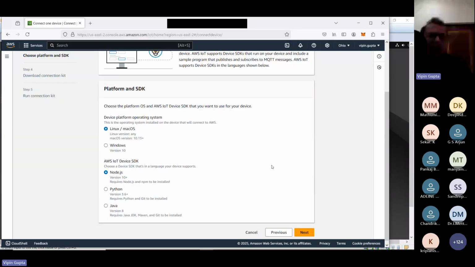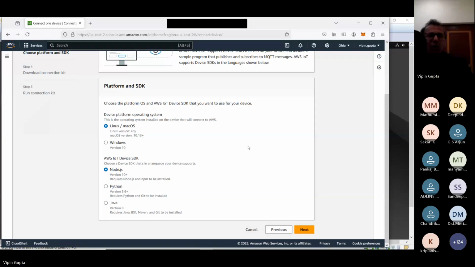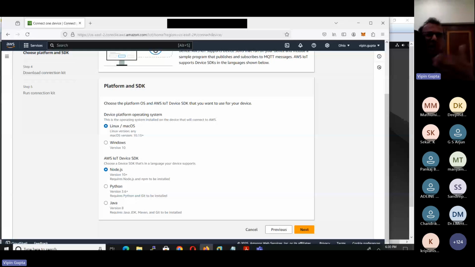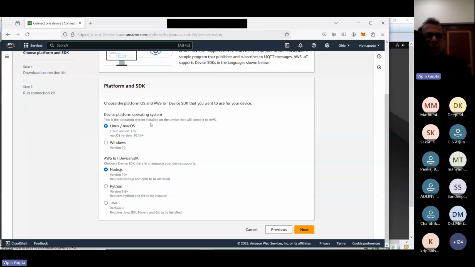When we click on next, it asks which operating system the device has. Please remember it will be either Linux, Mac, or most probably Linux based, like when you use a Raspberry Pi. But even if it is Windows, you can choose that. In my case I am assuming that the virtual machine is Linux based, so I'm going to choose Linux. And in which language are you comfortable, because now that device has to communicate with your AWS cloud.